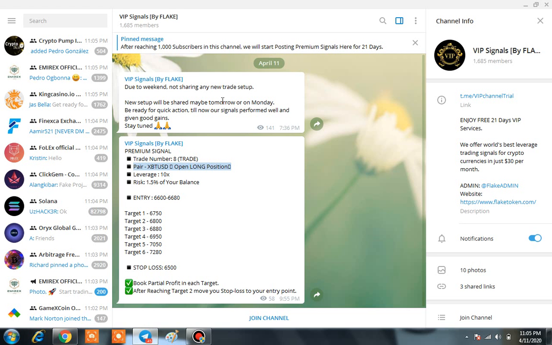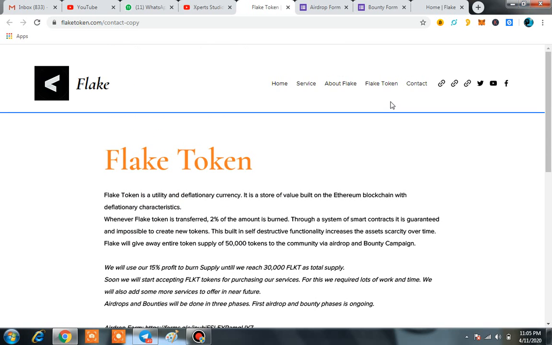At this time here you can see the main signals. They are going to give us signals for the next 21 days, and here you can see that from April 11 they started their first signal. So definitely you are going to get a number of signals, and as per my knowledge, a number of people are saying that they already got the signal and are doing trades on the VIP signals by Flake. So they are getting much benefit from it, and you are also going to get benefit if you join their Telegram. It is very easy for you.